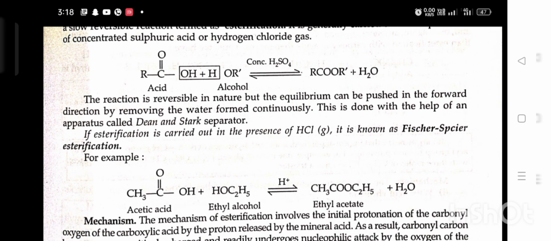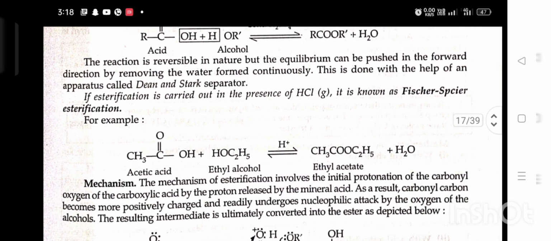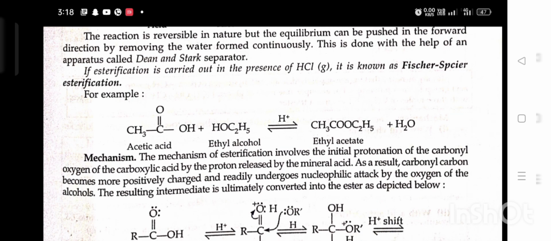If the esterification is carried out in the presence of HCl, it is known as Fischer-Speier esterification. For example, acetic acid plus ethyl alcohol in the presence of acid gives ethyl acetate plus water.